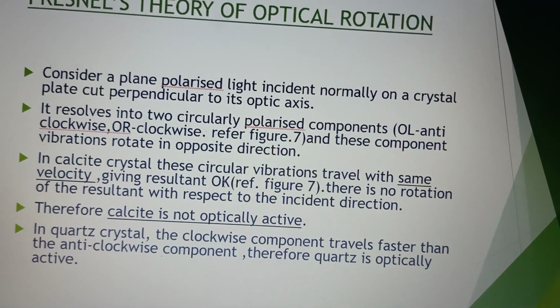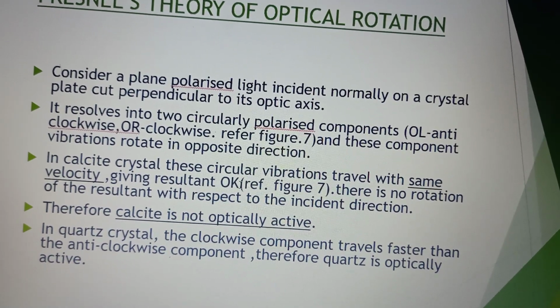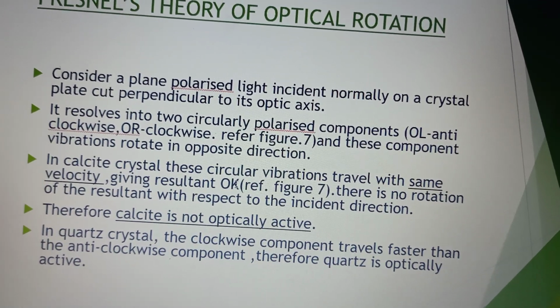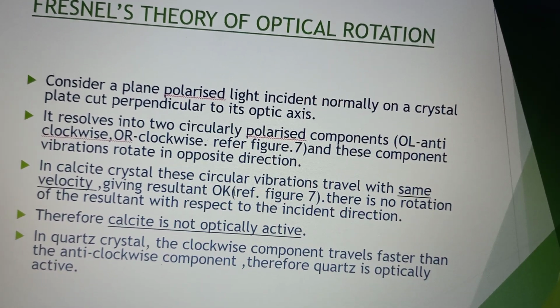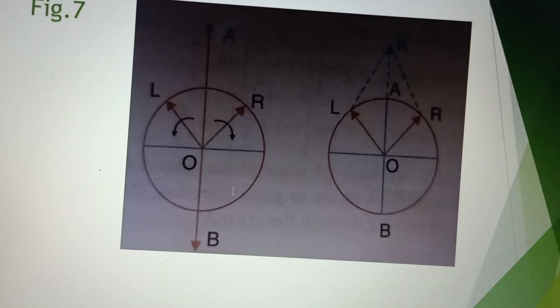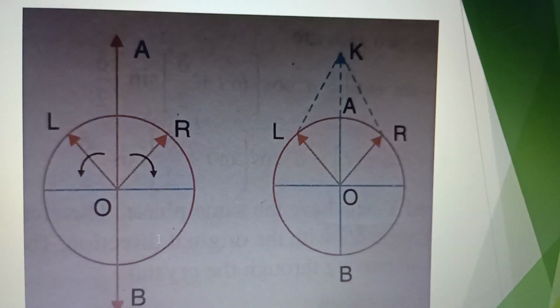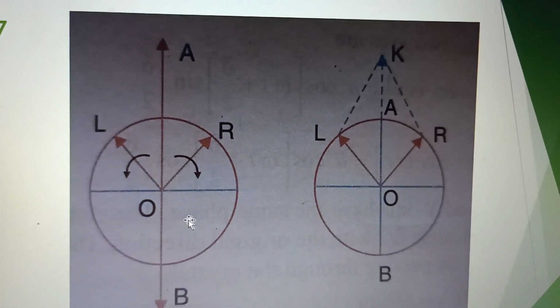I will be showing you that. So this OK direction is same as the incident direction OA. So this is what is shown here.